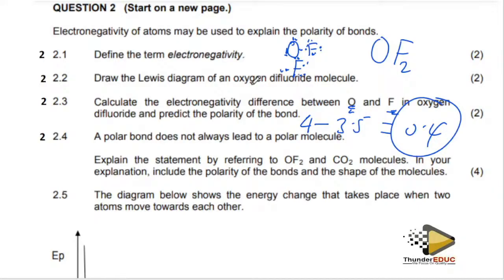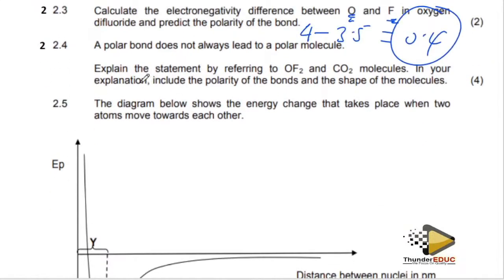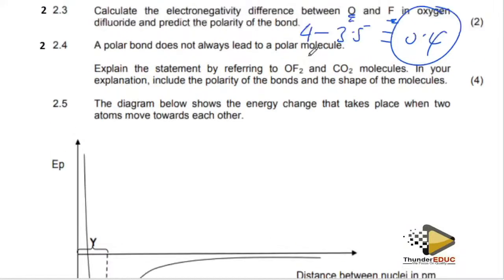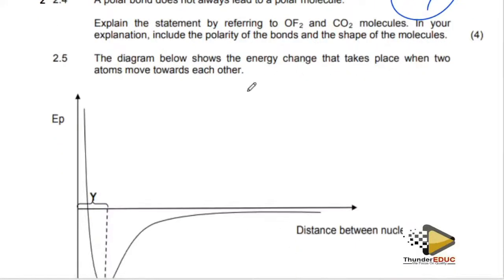So we go to the next question. They're saying explain the statement, referring to this and this molecule. In your explanation, include the polarity of the bond and the shape of the molecule. What you need to do here is to draw the structure and then find out. Okay, this is oxygen. Let me draw it like this.